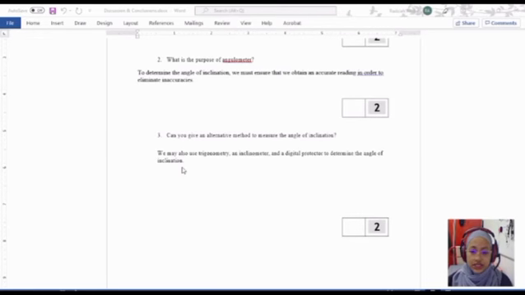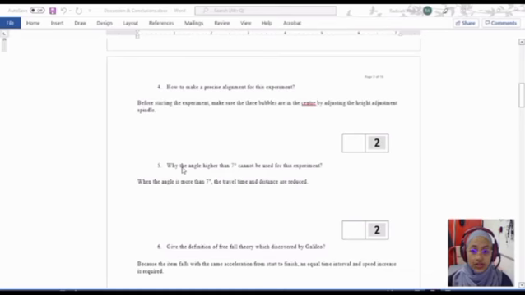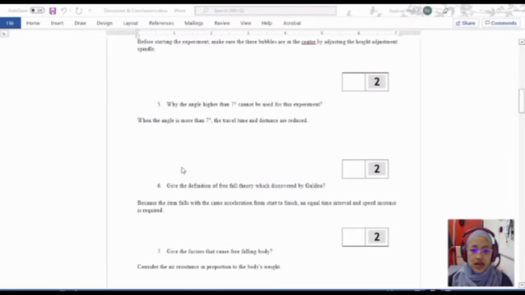Our answer is we may also use trigonometry, an inclinometer, and a digital protractor to determine the angle of inclination. Number 4 is how to make a precise alignment for this experiment. Before we start the experiment, we have to make sure the 3 bubbles are in the center by adjusting the height adjustment spindle. Number 5 is why an angle higher than 7 degrees cannot be used in this experiment.